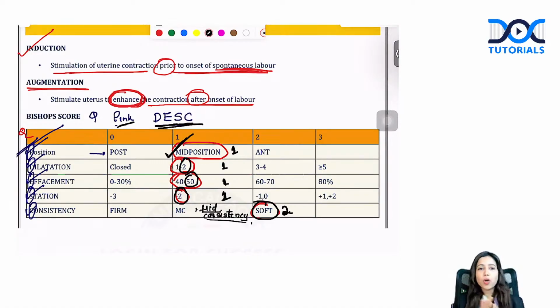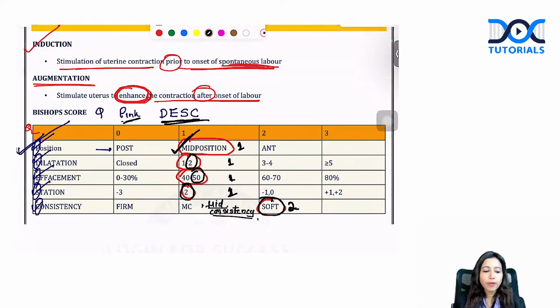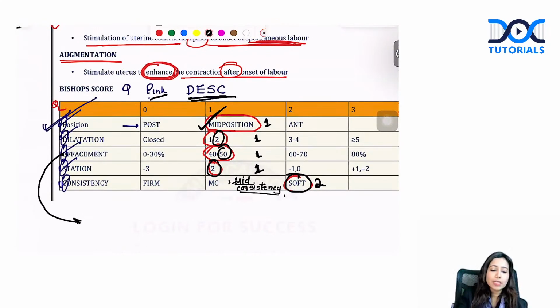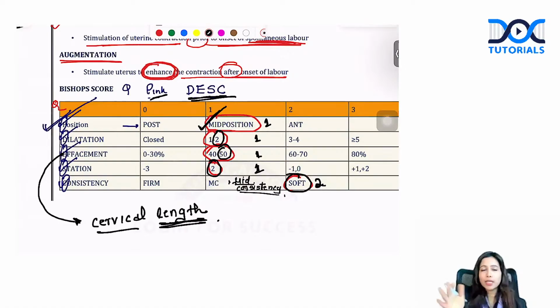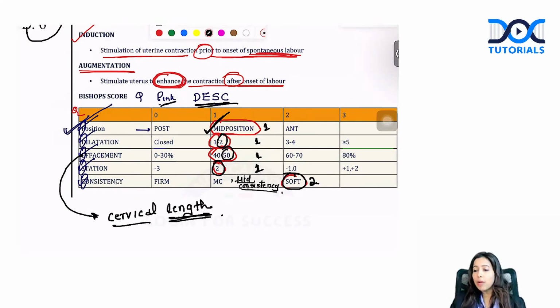What about modified Bishop score? In modified Bishop score, effacement is replaced with cervical length. The rest are the same: position, dilation, cervical length, station, and finally consistency.